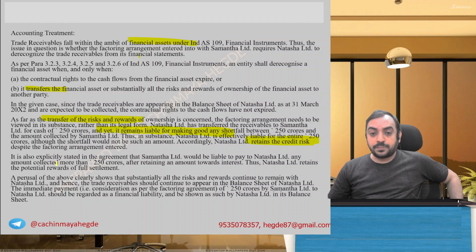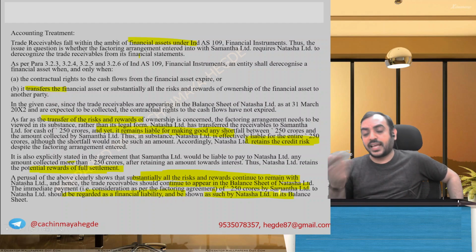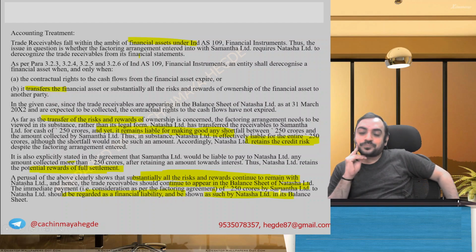It is also explicitly noted that they will be liable to pay National Limited any amount collected above 250 crores after retaining this, so it retains potential rewards. Pursuant to the above, substantial risk and rewards continue to remain. Hence, the trade receivable will continue to appear in the balance sheet. Therefore, the immediate payment is to be recognized as a financial liability, like an advance, and shown as an advance liability in the balance sheet.